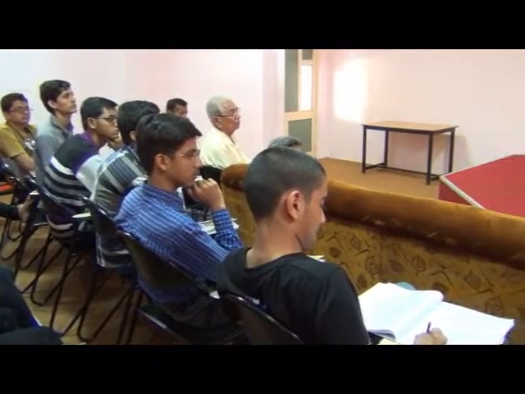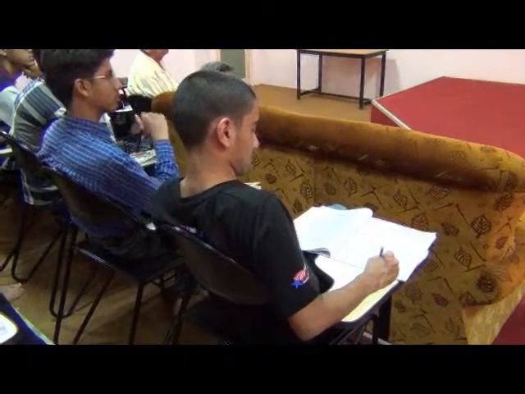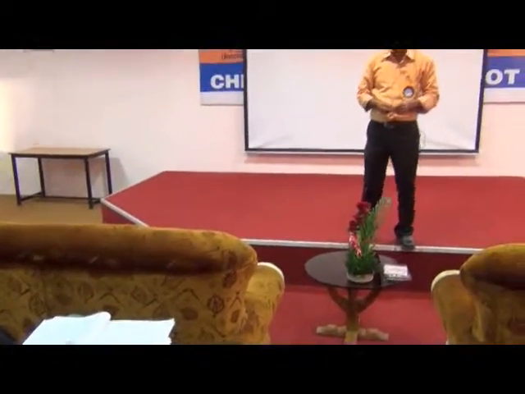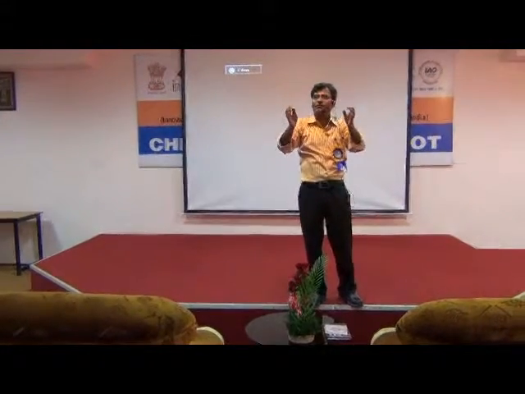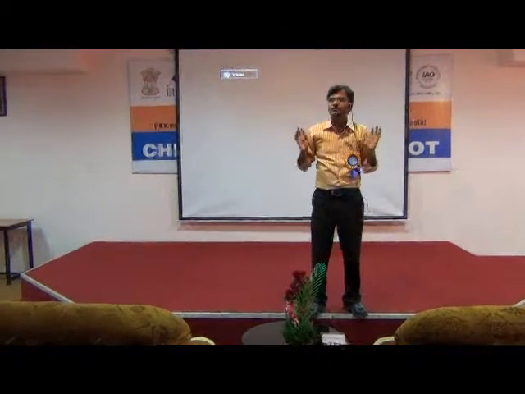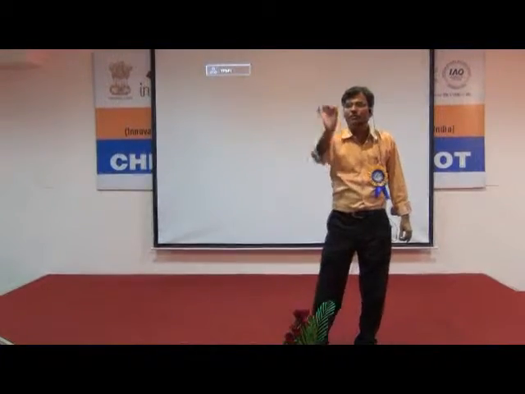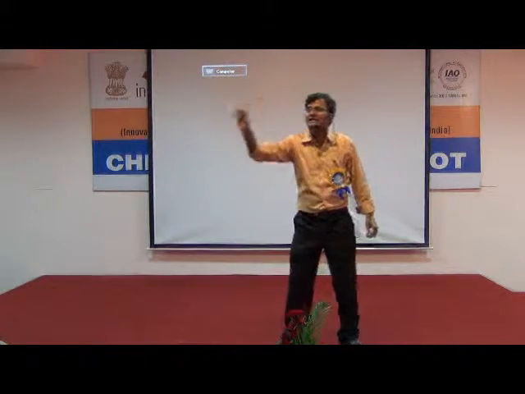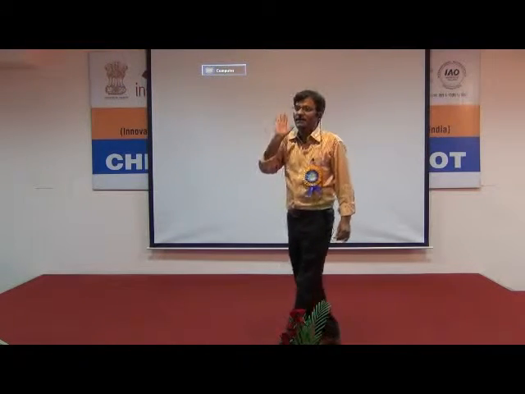We are protected. The reason, I will tell in the reverse direction. The maximum energy from the Sun is received in the equatorial region, from 10 degrees north to 10 degrees south. You may be surprised to listen. The maximum energy coming from the Sun is received by Earth in the 10 degree north and 10 degree south latitude, in this belt. And that's why maximum ozone is produced here. Then with the help of the Brewer-Dobson circulation, the BD circulation, the ozone is transported to the higher latitudes. Fine?